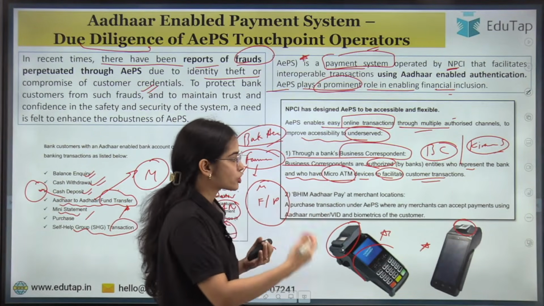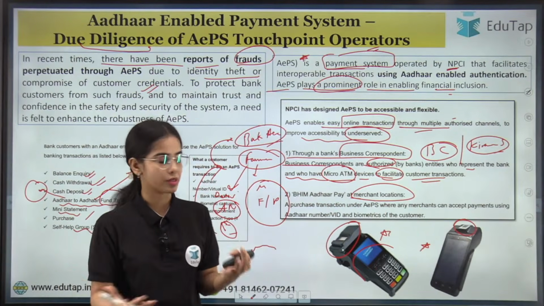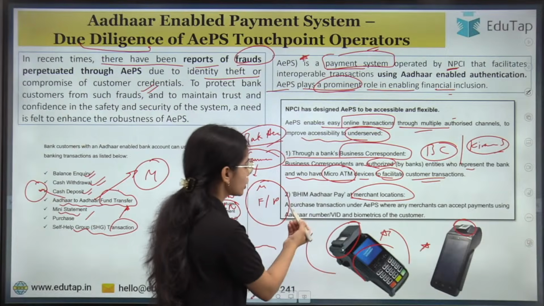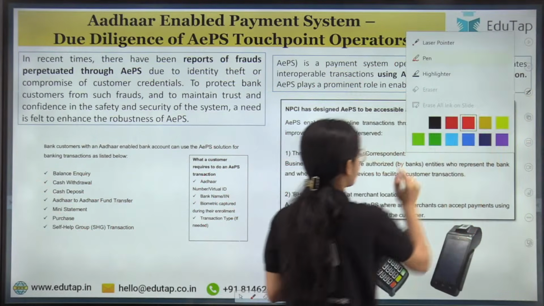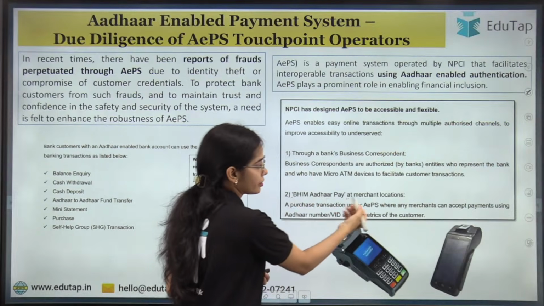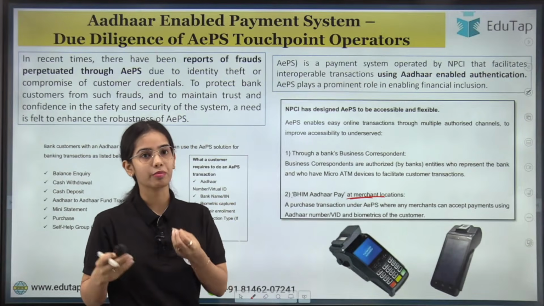Or let's say at the merchant location itself, the merchant has the ecosystem, has this micro ATM kind of thing. So a purchase transaction, so basically the merchant itself has the ecosystem to take the money through the Aadhaar enabled payment system, okay?